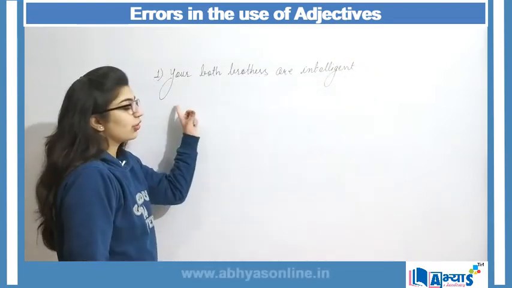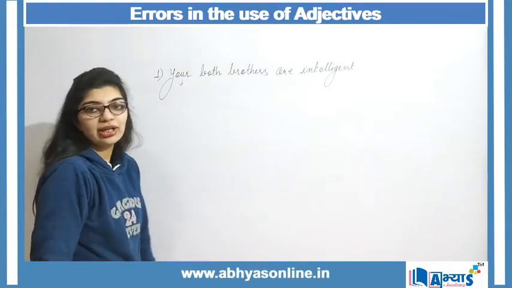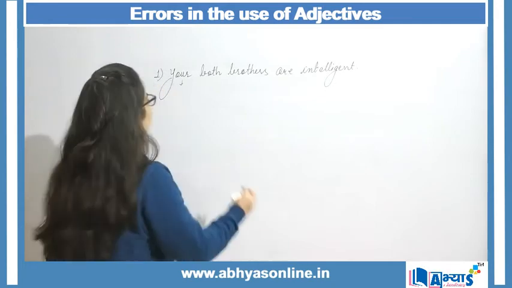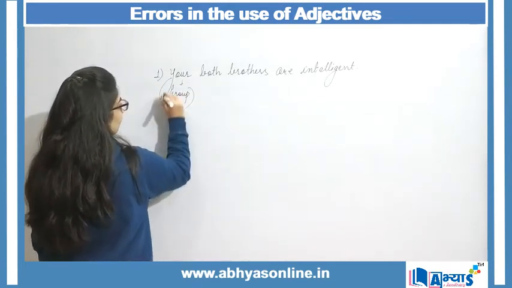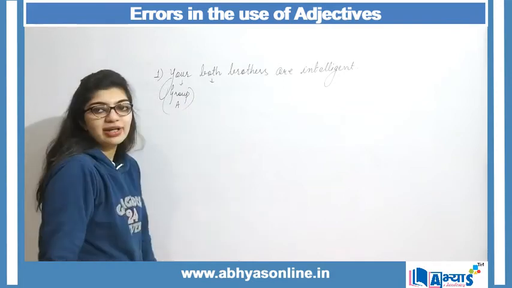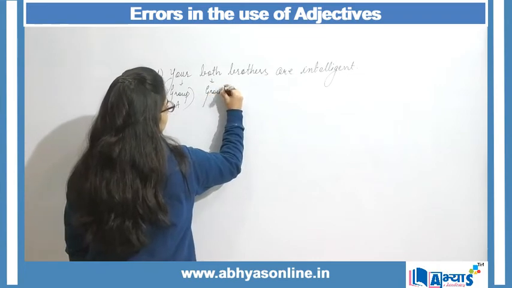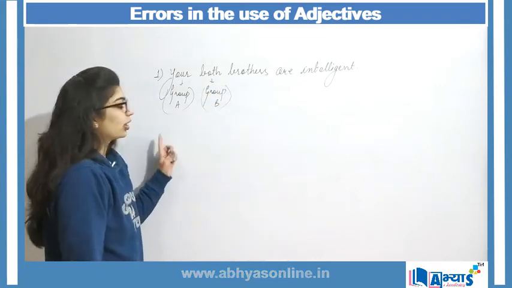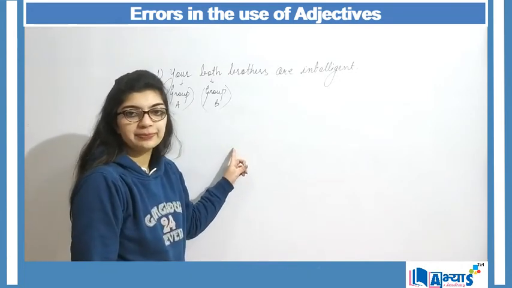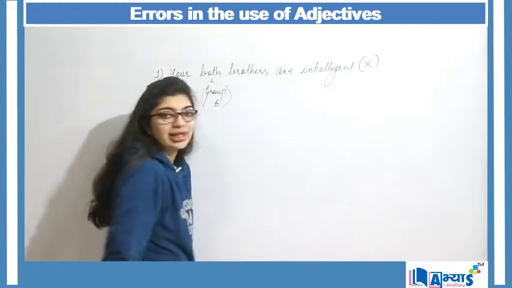When I'm saying your both brothers are intelligent, here your is a kind of possessive, and I said that those possessives are of Group A. And both I said was under Group B. And also we understood that Group A cannot be used before Group B. So here my sentence is grammatically incorrect.